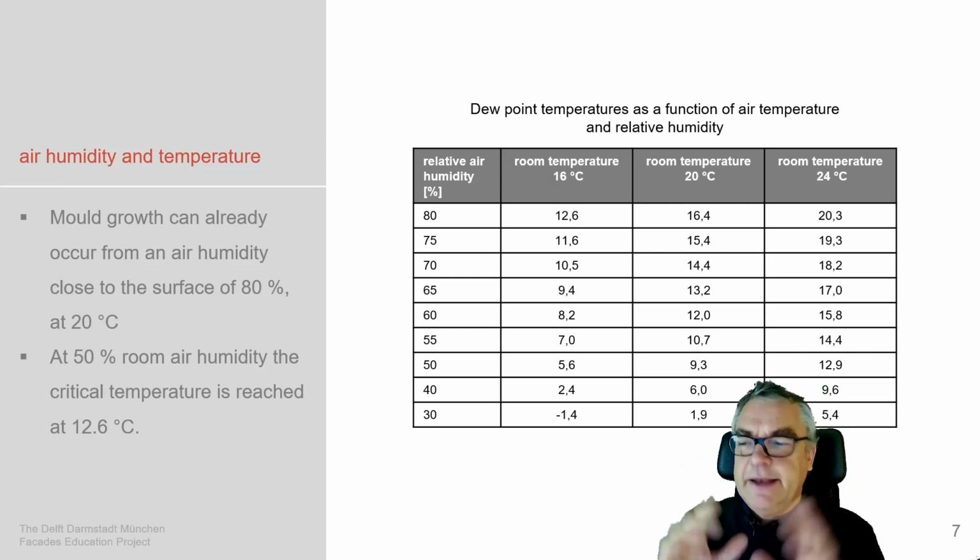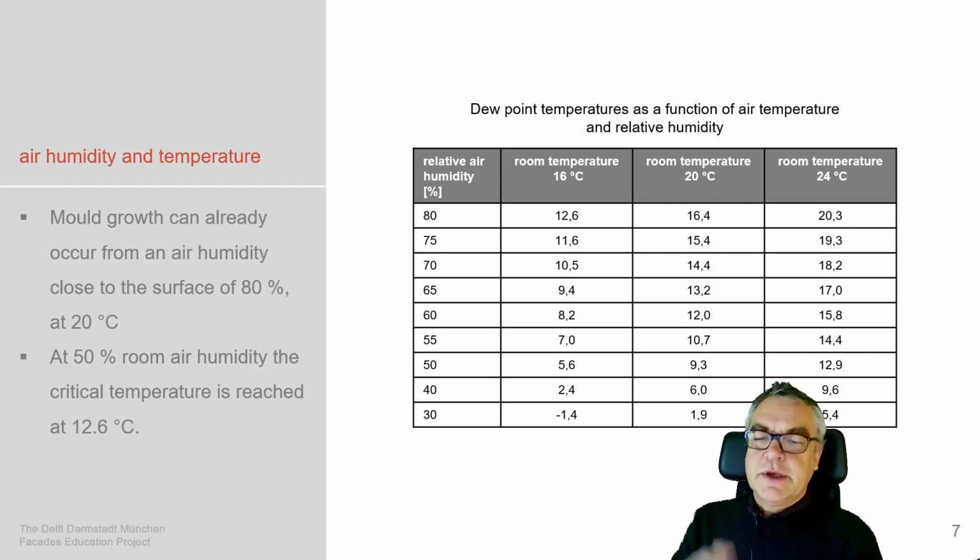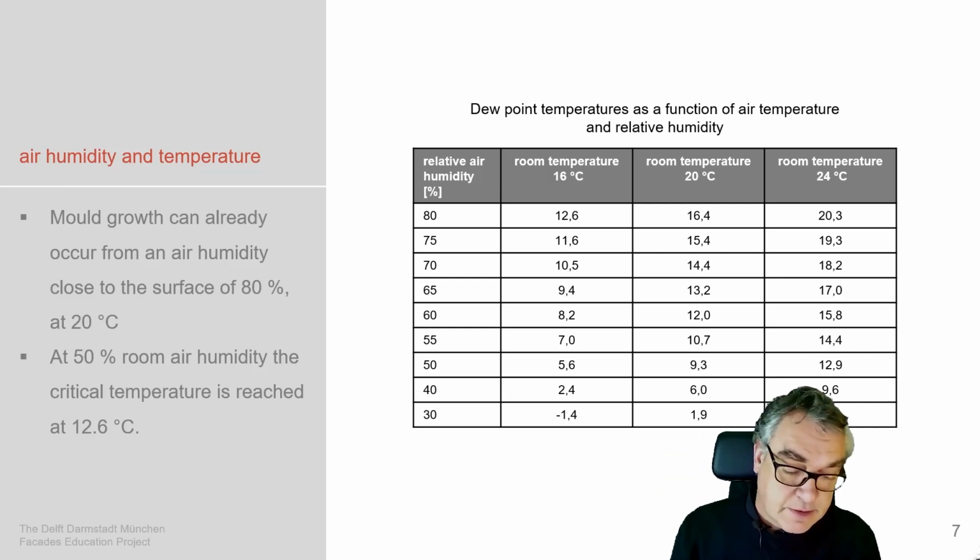Well, that's quite humid. So the critical parameter which we always tackle as an engineering task is 50% air humidity with a critical temperature at the surface of the facade of 12.6 degrees.